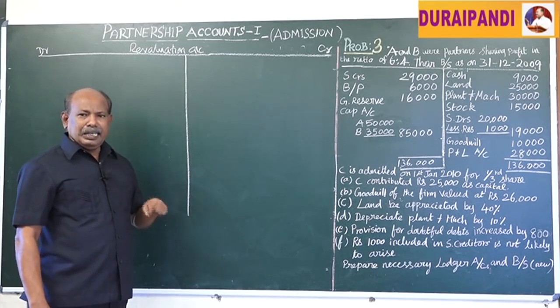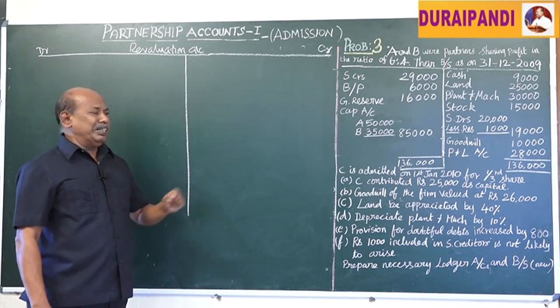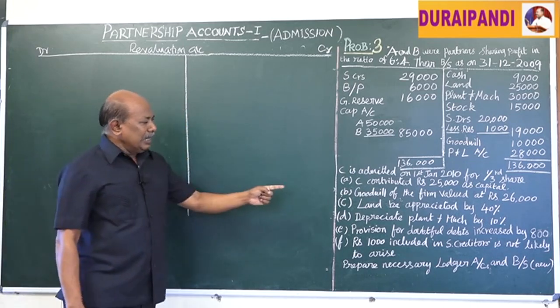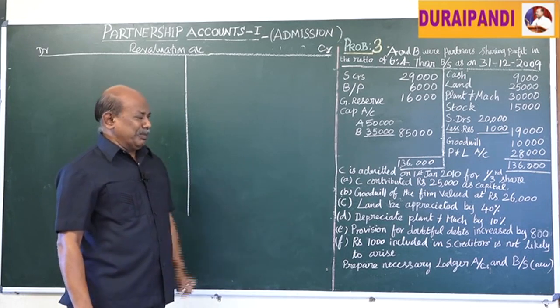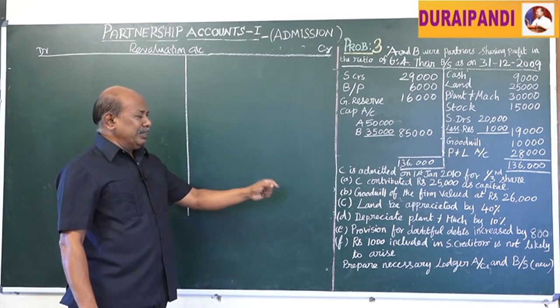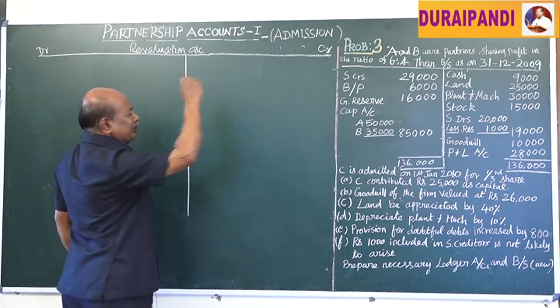Like that, liability. If any liability increases, it is a loss. If any liability decreases, it is a gain. Gain should be credited to the revaluation account. Here, land is appreciated by 40%. Appreciated means increased in the value of the land. So, it is an income. Income should be credited to the revaluation account.